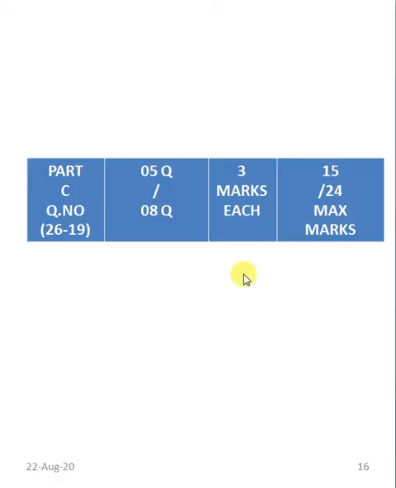And next we'll go to part C, that is question number 26 to question number 19. Here we need to answer 5 questions out of 8 questions, 3 marks for each question. Total maximum marks will be 3 into 5, which is equal to 15 out of 24 maximum marks. So a student can obtain 15 marks from the given questions.